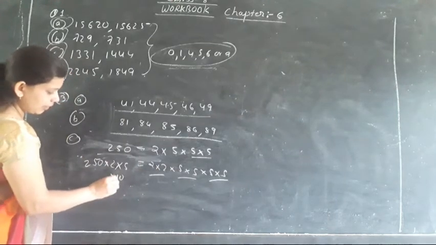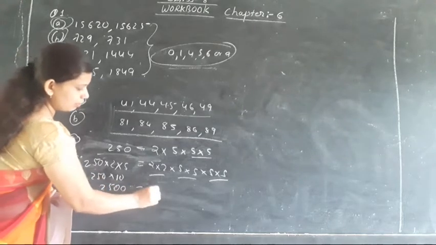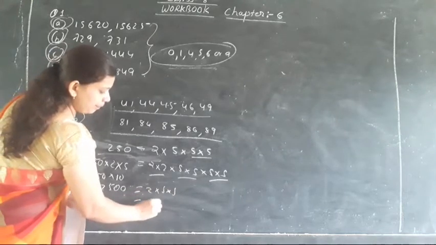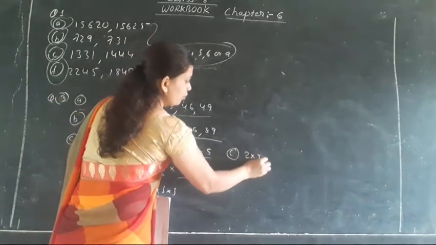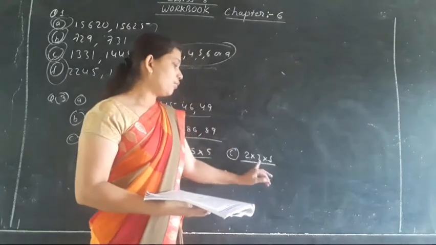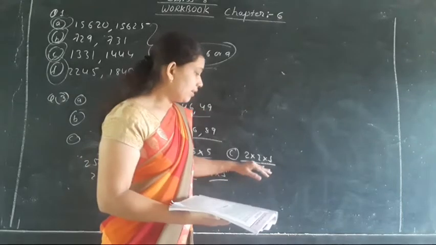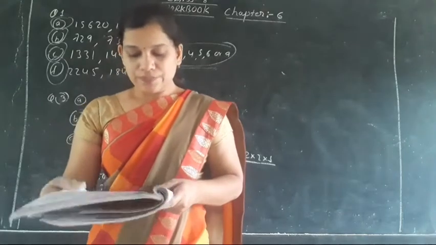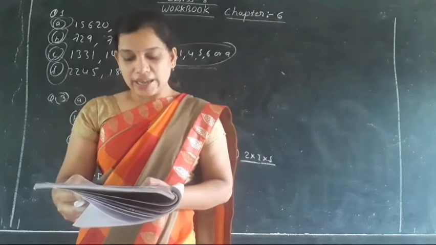So the factors will be 2 into 5 into 5, so it will become 5, 5, 25 into 2, it will be 50. Okay. So what you have to write in the answer for the C part of the filler is 2 into 2 into 5. So this is the smallest number you have to write over there. And after multiplying 2 into 2, 4, 4 into 5 will be 20. So the answer will be either you write in this form or you can write the answer as 20 over here.